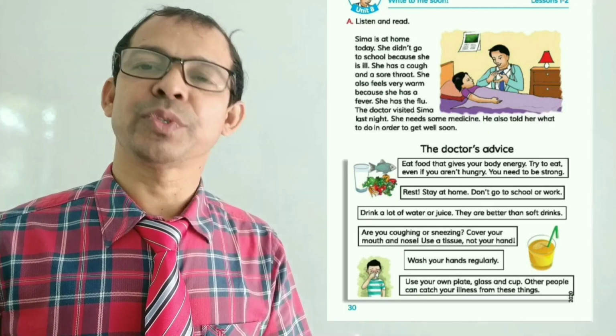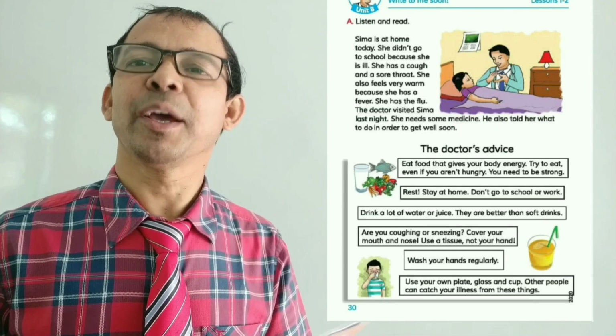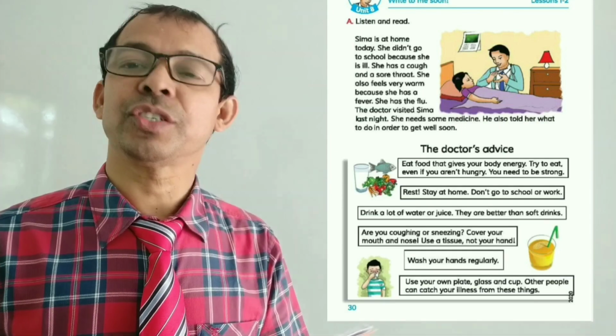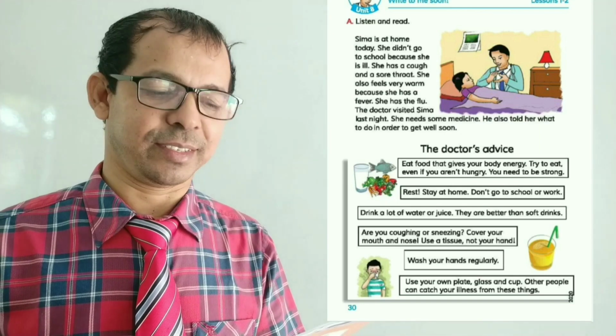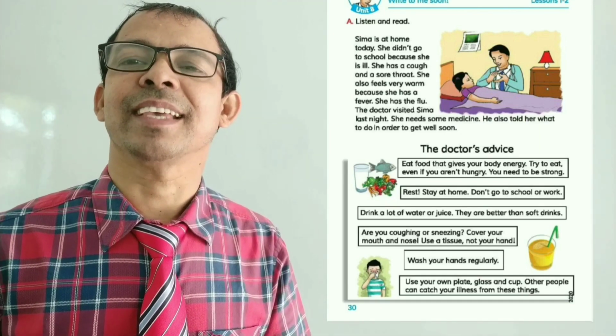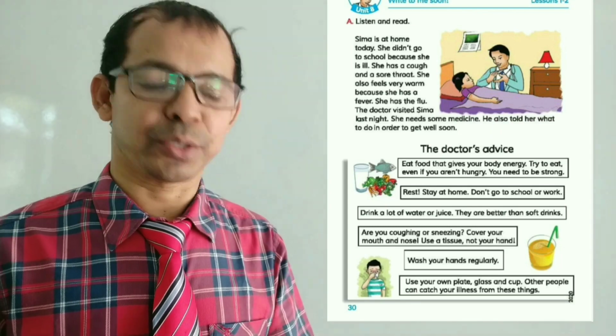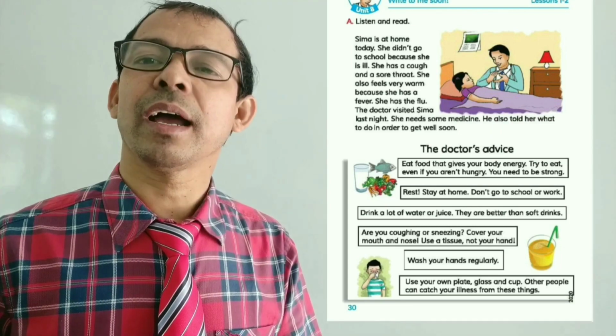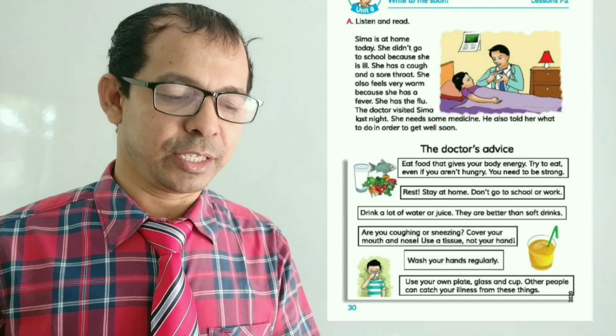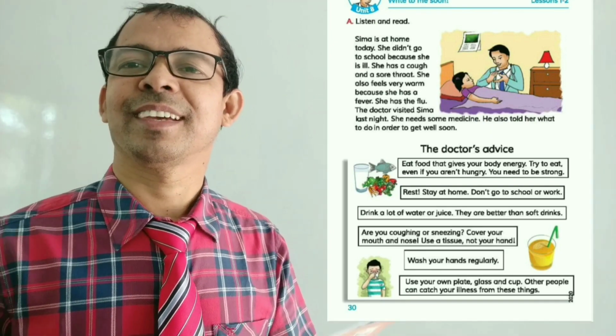Shima is at home today. She didn't go to school because she is ill. She has a cough and sore throat.